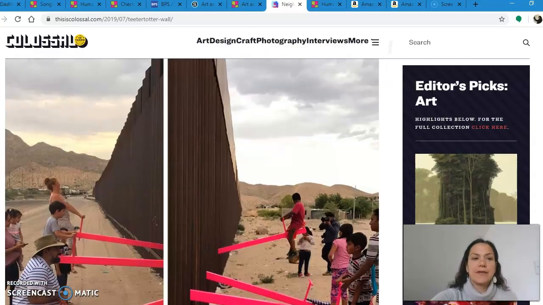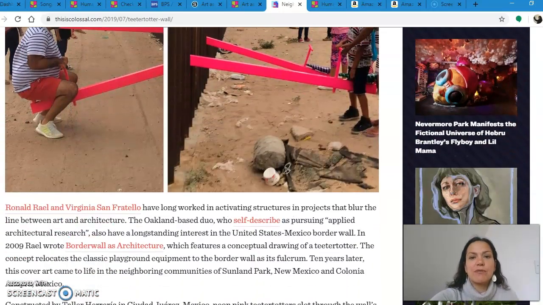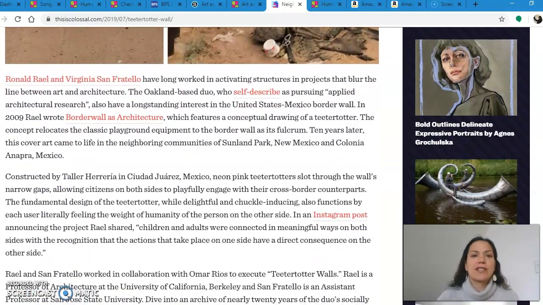If you look here, it's going to show you some more images and it's going to describe to you about these two artists, Ronald and Virginia, who have been working on these sculptural projects, these structures projects. So I really encourage you to go check out each of these artists.